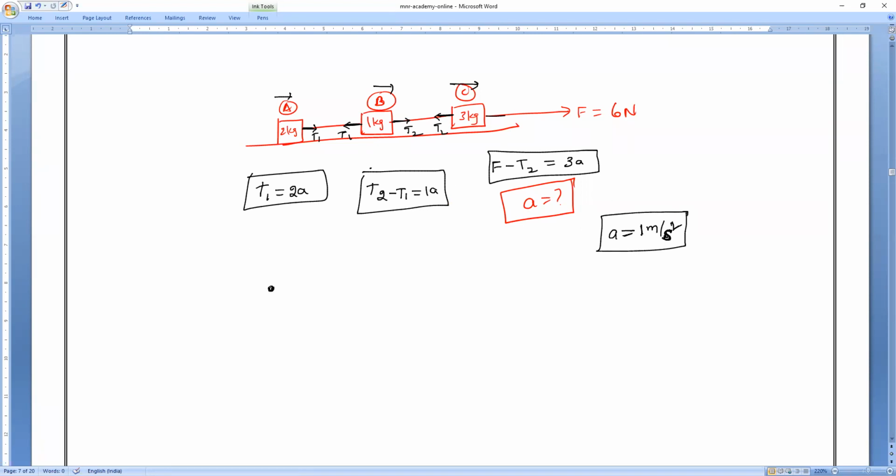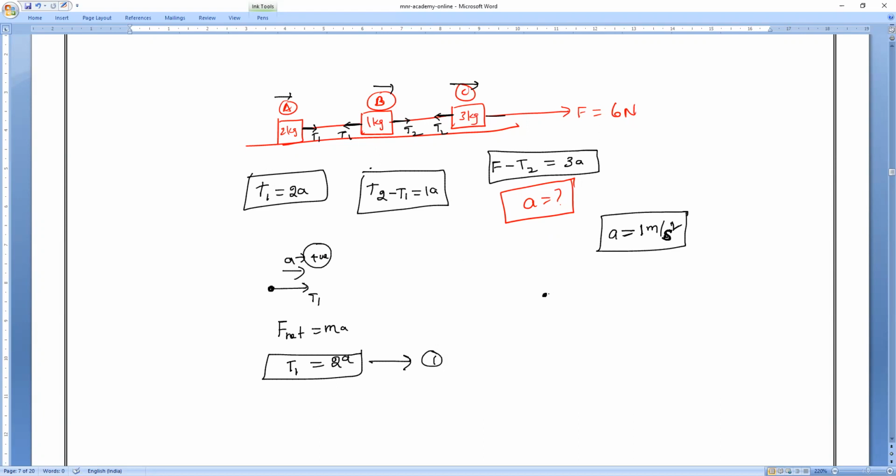First, the free body diagram of body 1: only T1 is acting, and acceleration is positive because it is in the same direction. So F net equals MA. What is F net? F net equals T1, and MA is 2 into A, 2A. Like this, form the equations. Then the second one, you write it.